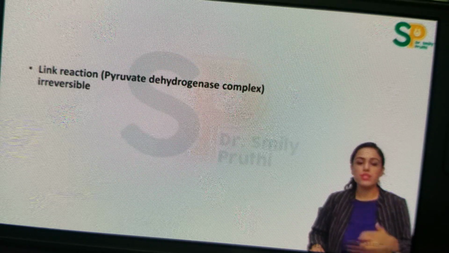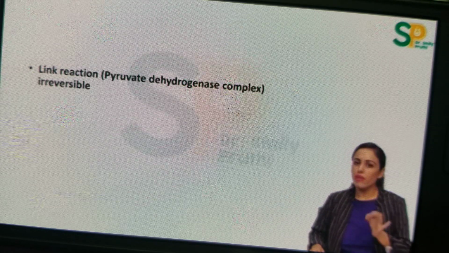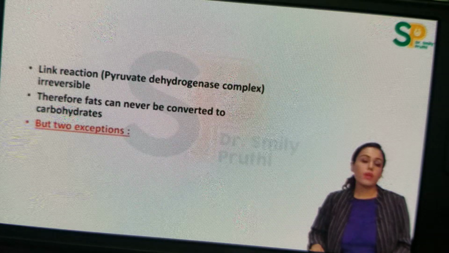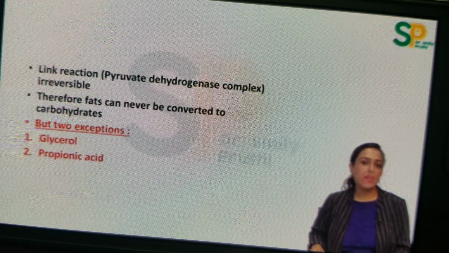Pyruvate is mainly coming from carbohydrates. Acetyl-CoA is mainly forming fats in the body. So we say that carbohydrates can be converted to fat easily, but fats can never be converted to carbohydrates. But there are 2 exceptions to this general rule. One is glycerol and the other is propionic acid. They can easily be converted to glucose.